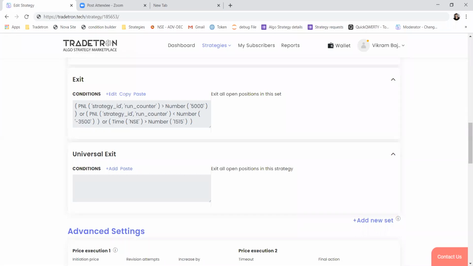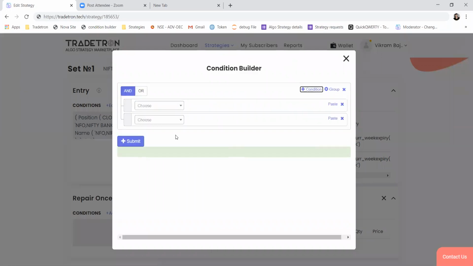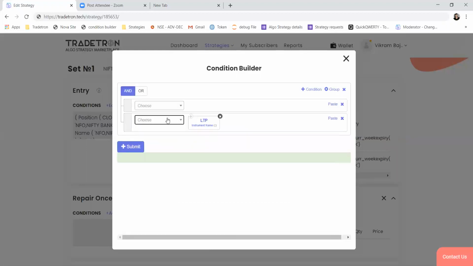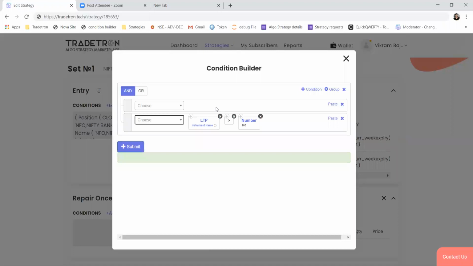Stock should be greater than rupees 100. So you just have to check that the LTP of that particular stock should be greater than 100, with just one more AND condition with LTP greater than 100. That's it. Whatever your condition is, just add one more additional condition that the LTP of that instrument should be greater than 100, and only those stocks will be taken into consideration for checking conditions and trading.